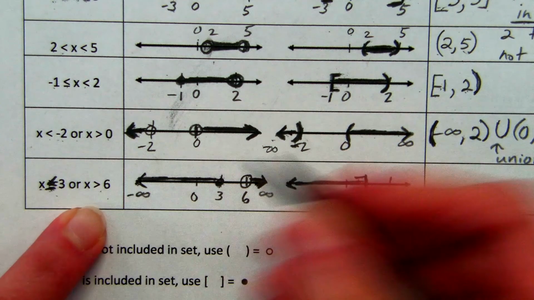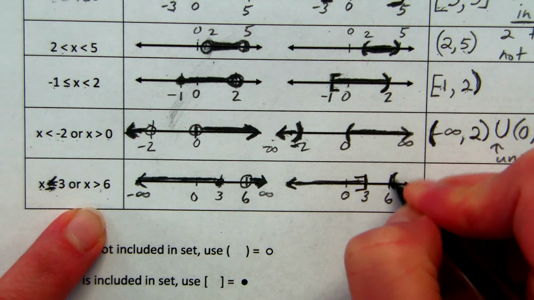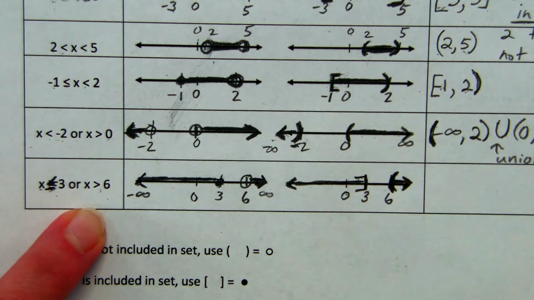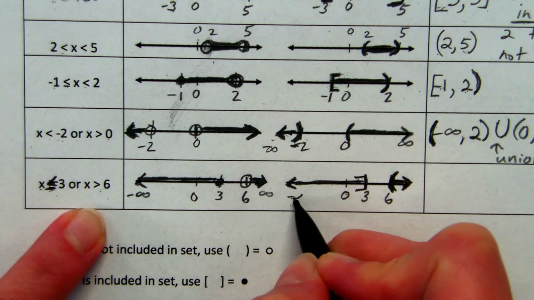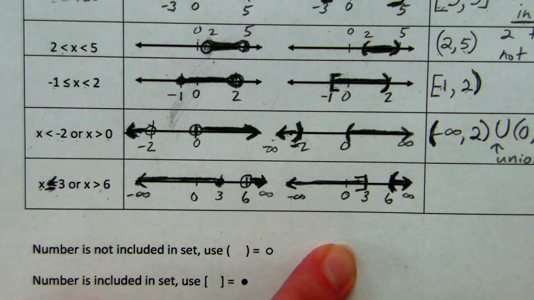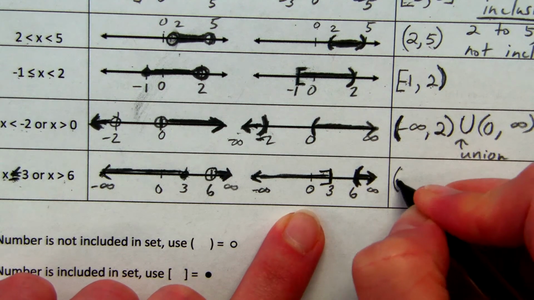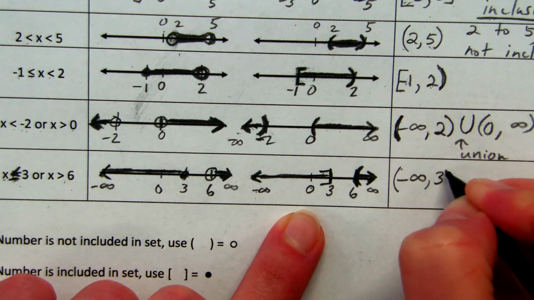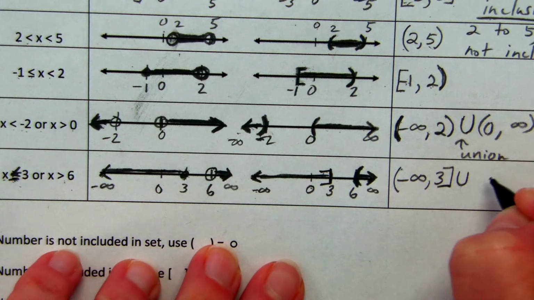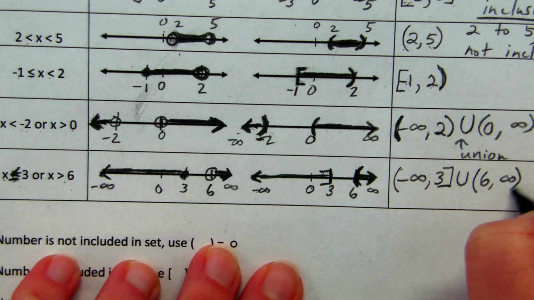And since the 6 was not included, I just want numbers bigger than 6, but not 6 itself, I would use a parentheses and go off this way. And then just remember, on the left end is negative infinity, on the right end is infinity. So I would have parentheses, negative infinity, comma 3, bracket, and that's united, or makes a union with parentheses 6, comma infinity.